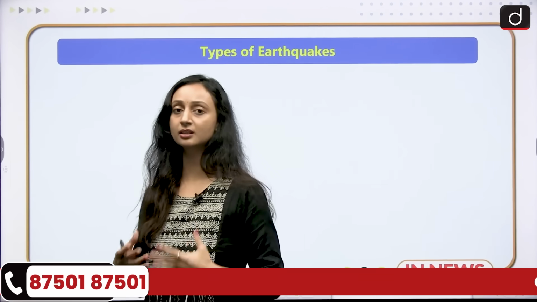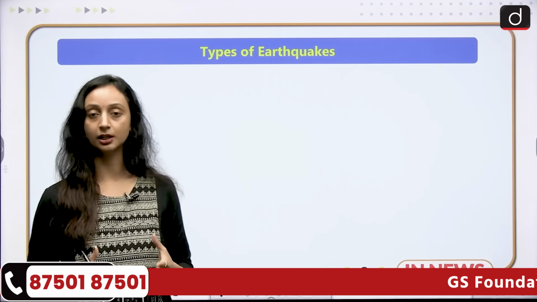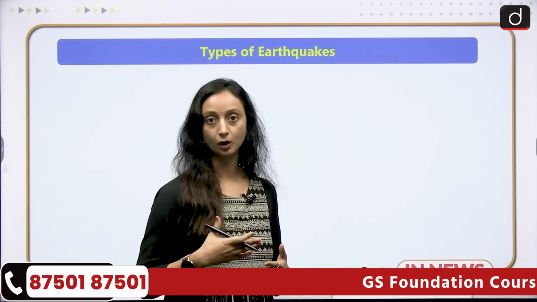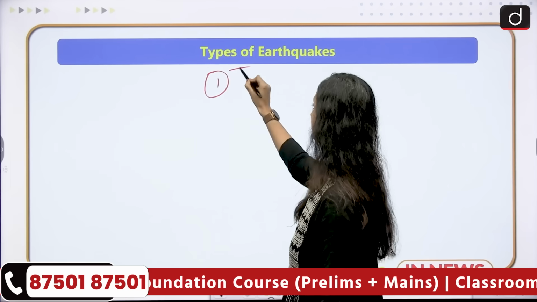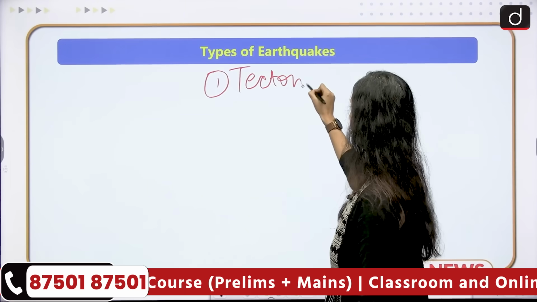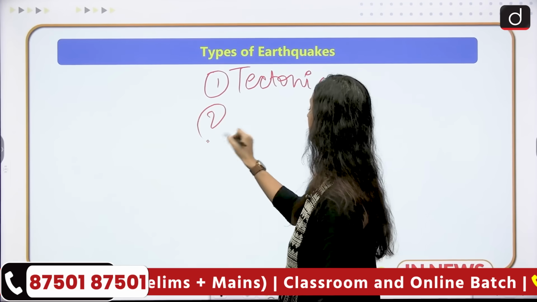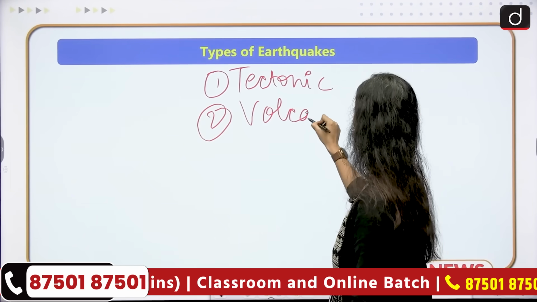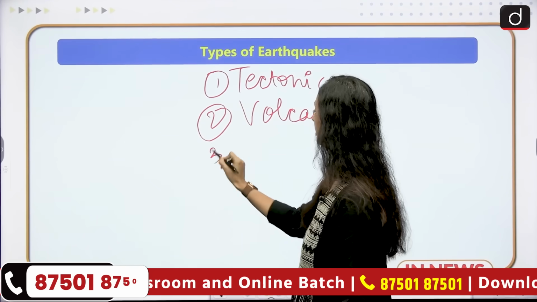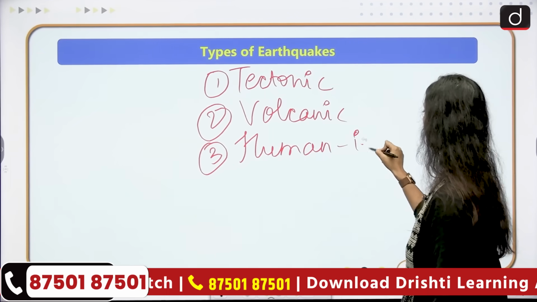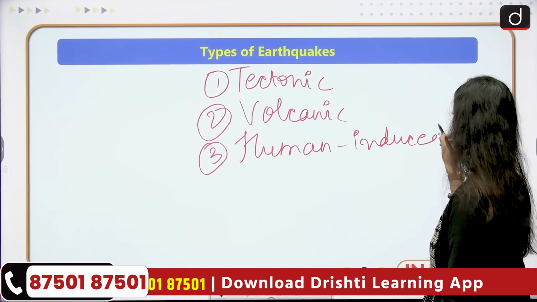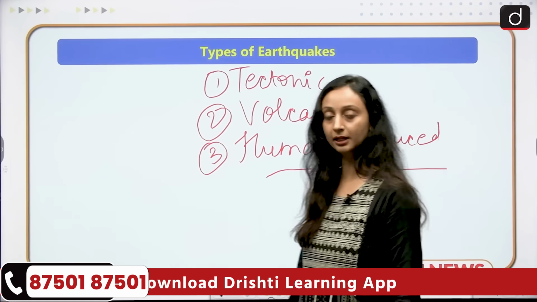Earthquake, as we know, is the sudden movement or sudden shaking of the earth's crust due to the release of energy from within. And this movement can be induced due to several factors. Based on that, we have different types of earthquakes, like tectonic earthquakes, volcanic earthquakes, and human-induced earthquakes. So earthquakes, as you know, can be induced by both natural and man-made factors.